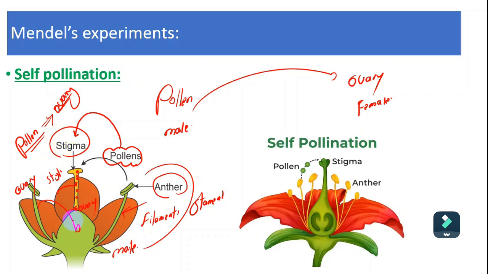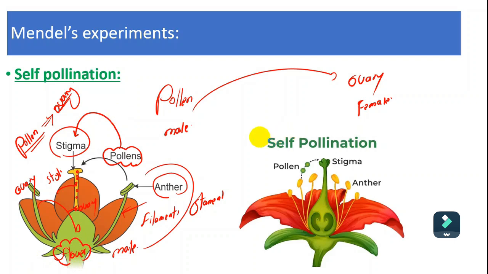So if we focus here, we'll find that we have the sex structure related to the female and the sex structure related to the male on the same flower. So in this case, we call this flower bisexual, because it contains both the structure related to the male and the structure related to the female. In this one, we call it self-pollination.